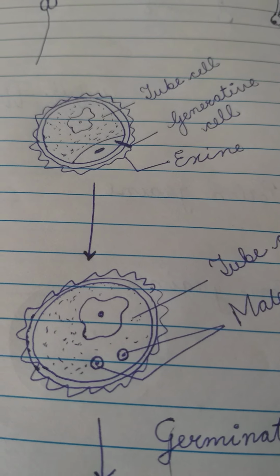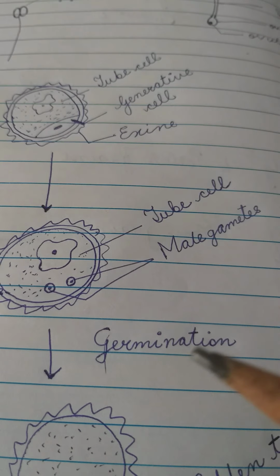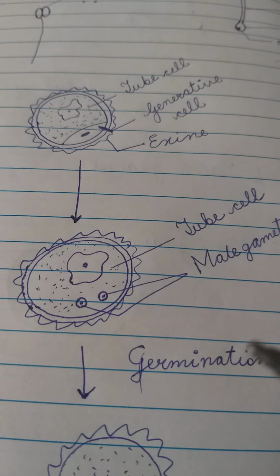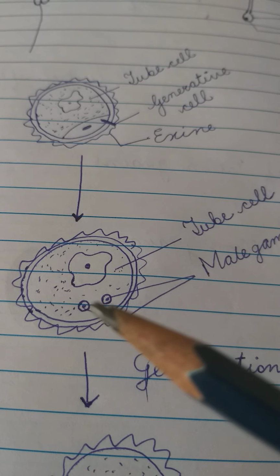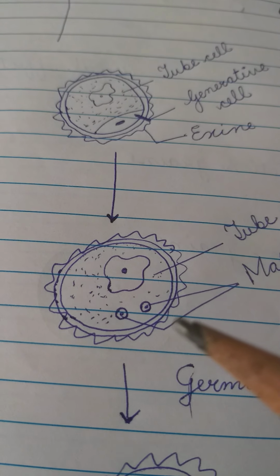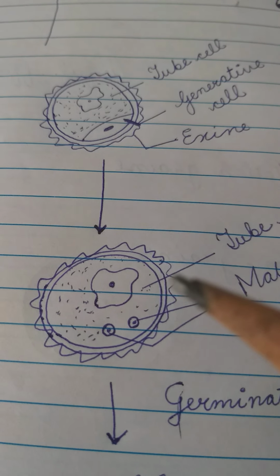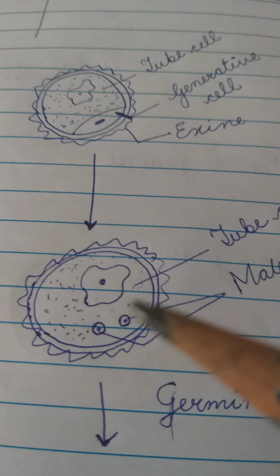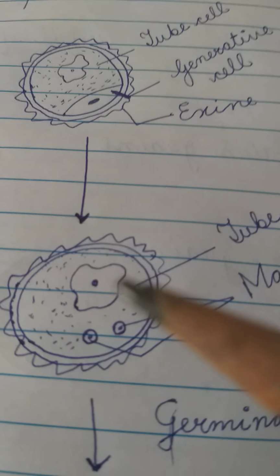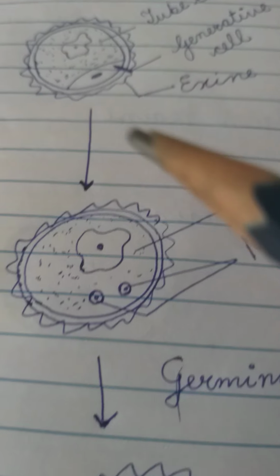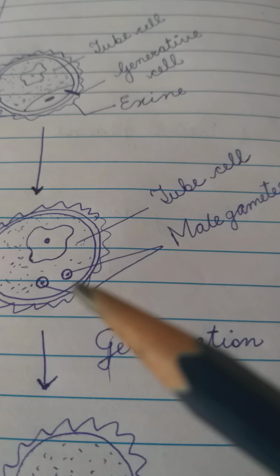Now, the generative cell divides into two male gametes by mitotic division. In most of the flowering plants, the generative cell divides into two male gametes after the pollens are released, after the pollens are deposited on the stigma. And in the rest, the generative cell divides into male gametes before the pollens are released. So this is a two-celled pollen grain. This is a three-celled pollen grain: tube cell and two male gametes.